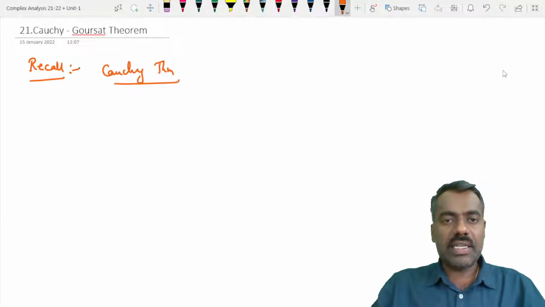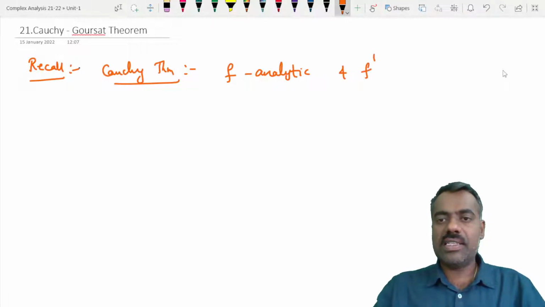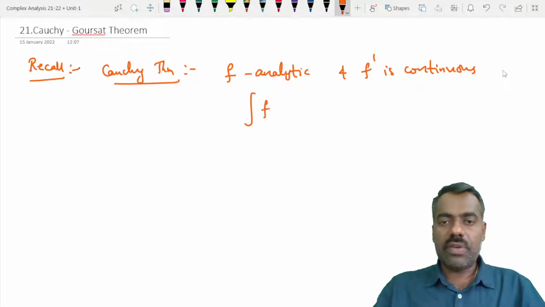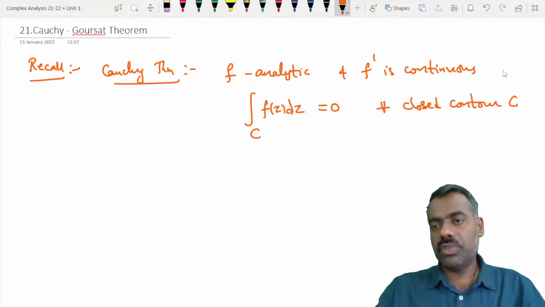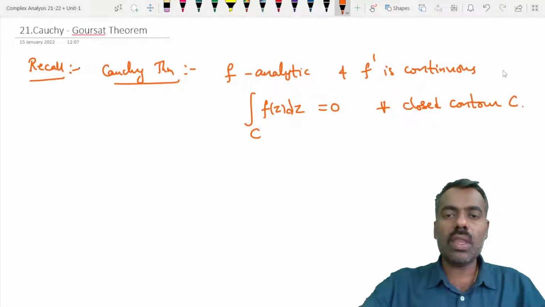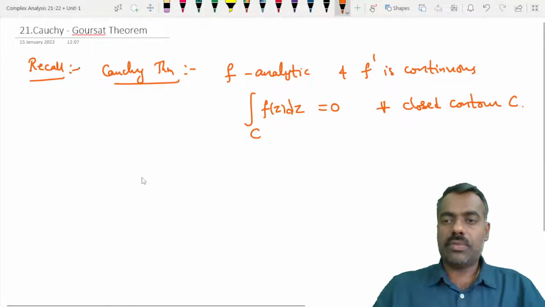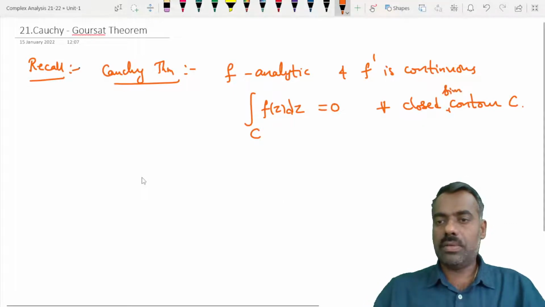What it says is that if f is analytic, and f dash is continuous, then the integration of f of z dz over C, where C is any closed contour, is equal to 0 for all closed contours C. Okay, fine. Now, of course, if you want, you take C simple here.